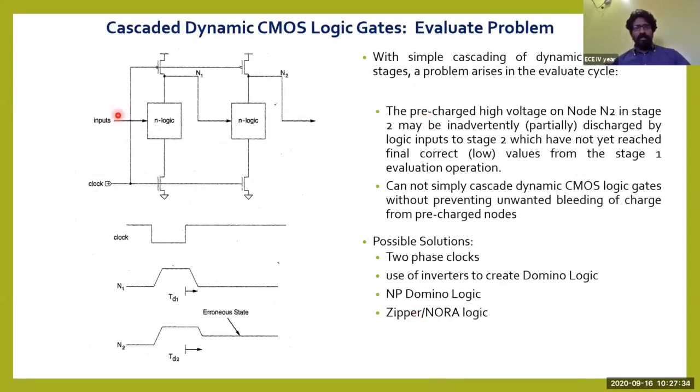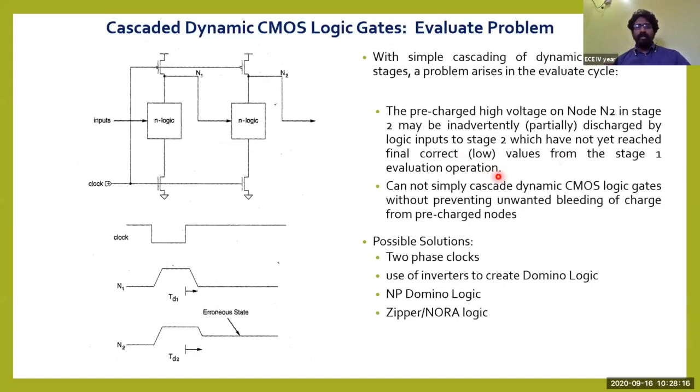So let us see another condition of the cascaded dynamic CMOS logic gate. The evaluate problem here is the same evaluate problem you have seen in the previous slide. With simple cascading of dynamic CMOS logic stages, a problem arises in the evaluate cycle. The pre-charged high voltage logic on node N2, which is the charge stored in the capacitor of output node N2 in stage 2, may be partially discharged by the logic inputs to the second stage, which have not yet reached the final correct low value from stage 1 of the evaluate state.